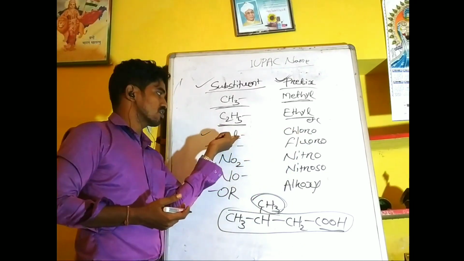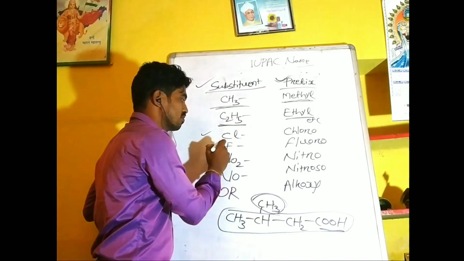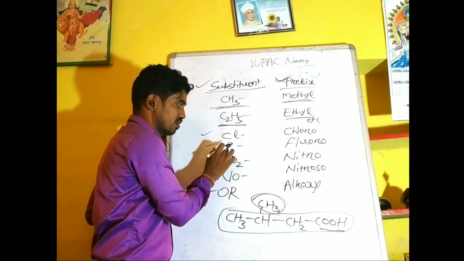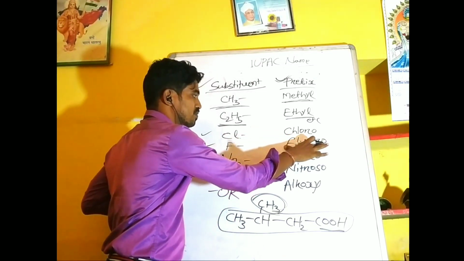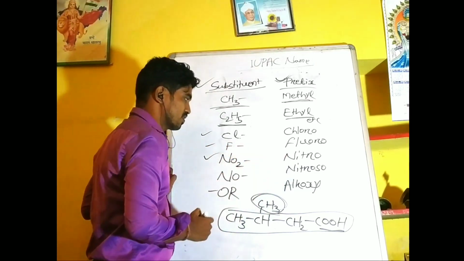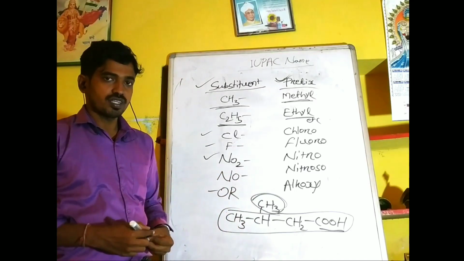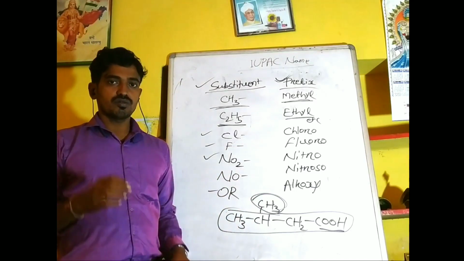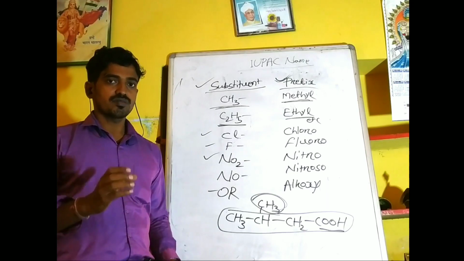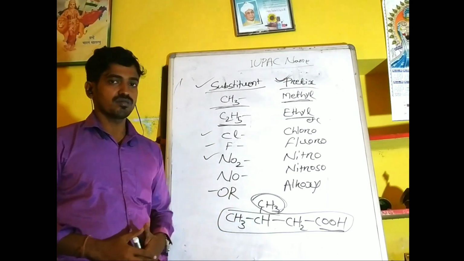If the compound contains chlorine, its prefix must be chloro, and if it contains fluorine, its prefix must be fluoro. And if a compound contains NO2, then the prefix will be nitro, and so on. So take a screenshot of that, and then we will go towards some examples to show how they are used in IUPAC nomenclature.